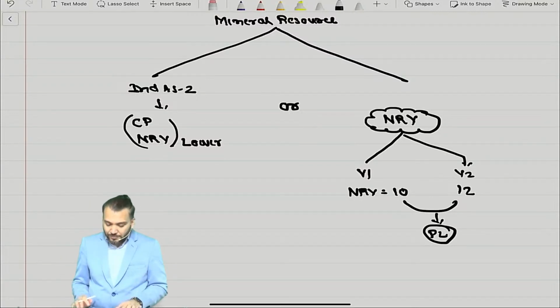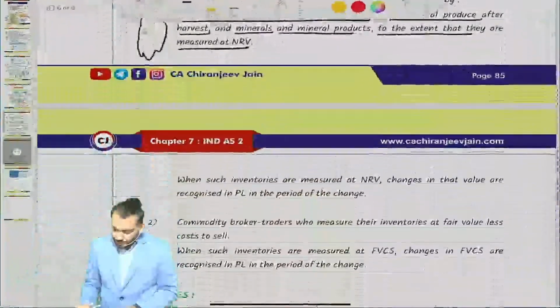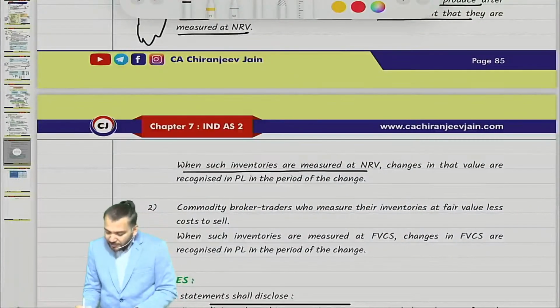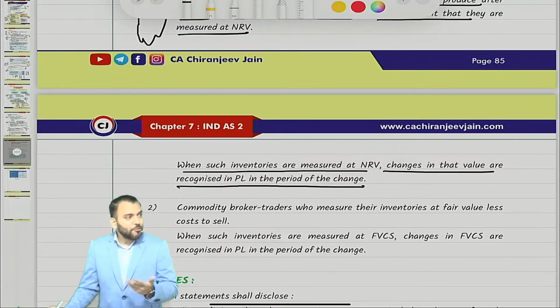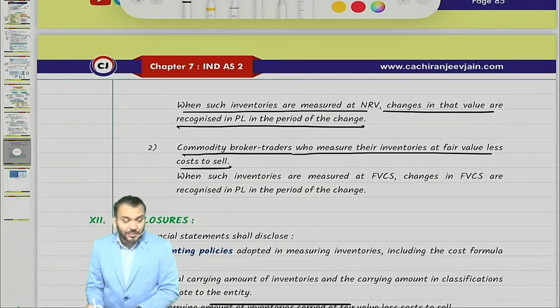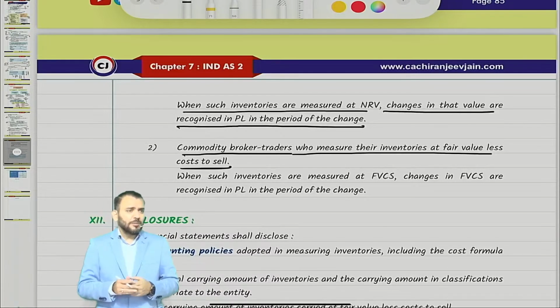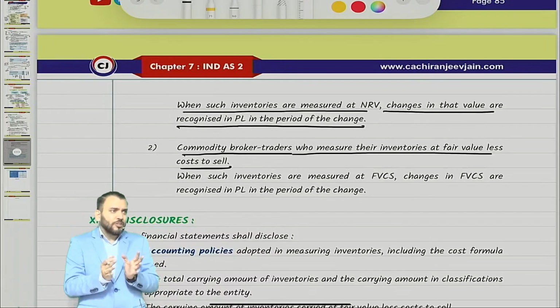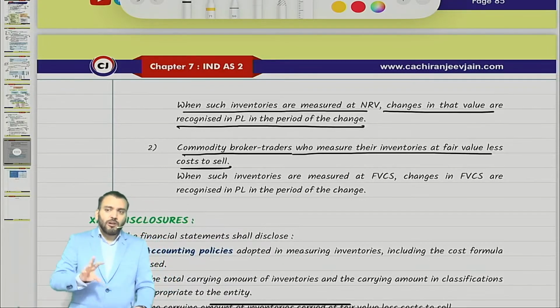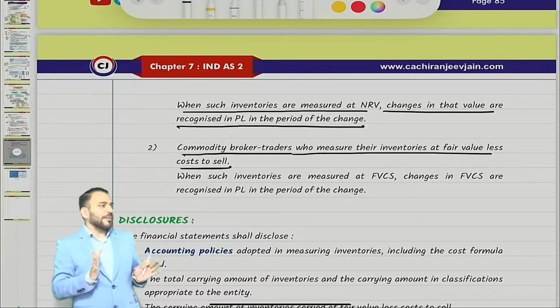Understood? First point, have you understood? Second point: when such inventories are measured, changes in NRV are recognized in PL in the period of change. This point also you have understood. Then, any commodity broker trader who measures their inventory at fair value less cost to sell. You know commodity broker trader? Suppose I'm a commodity broker. I will purchase from one supplier, but I do not have my own warehouse.